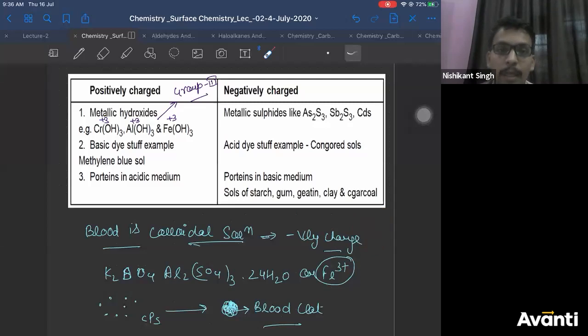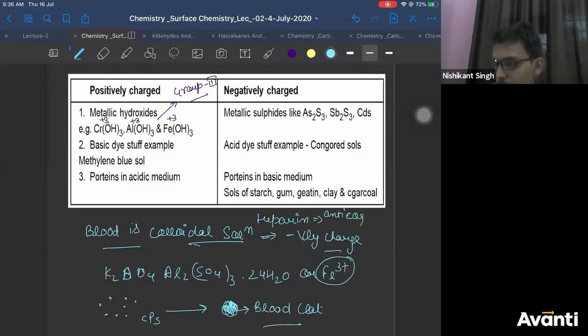Correct? Is that clear? Yes, heparin is an anticoagulant. I think Meghna has mentioned it very well. Heparin is an anticoagulant. My bio is a bit here and there. I have studied it way back, so I may not be very accurate. So heparin is a protein which prevents the coagulation of blood. Okay? Anticoagulant it is.